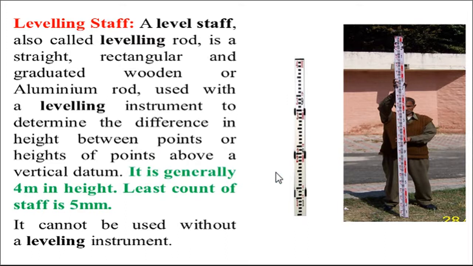Generally the staffs are 4 meters in height, sometimes 5 meter staffs are also available, and the least count of the staff is 5 mm. See here, a black strip is there, then white, black, white. The width of this white strip is 5 mm and the width of the black strip is also 5 mm. So the minimum vertical height which we can measure is 5 mm.